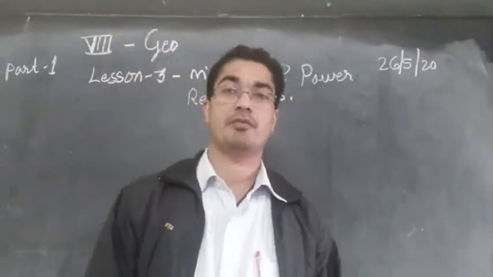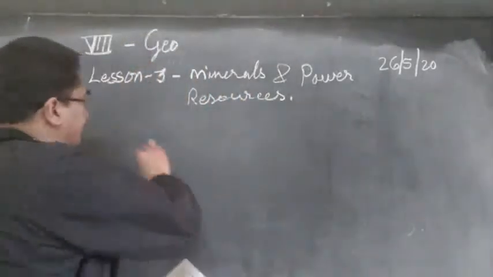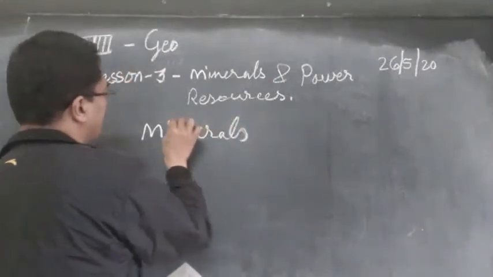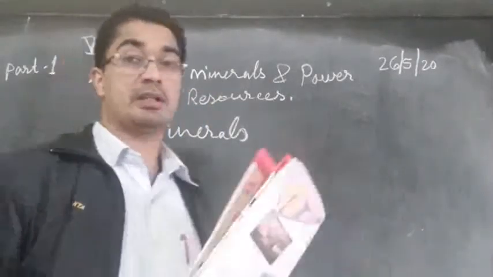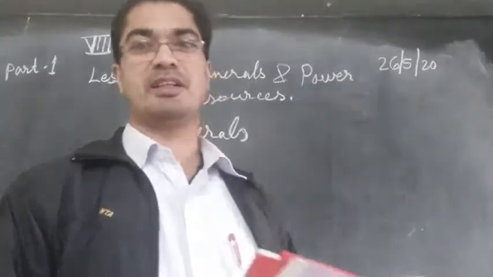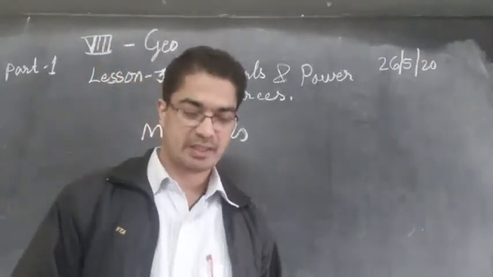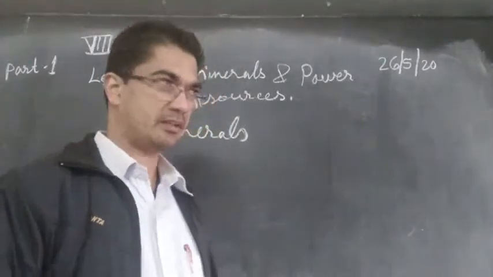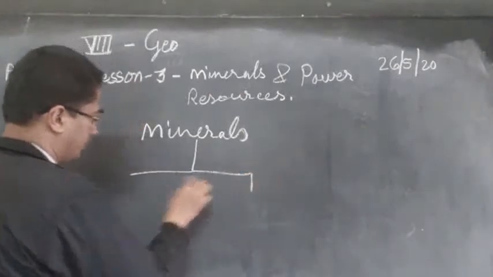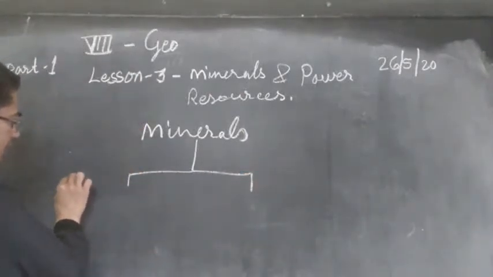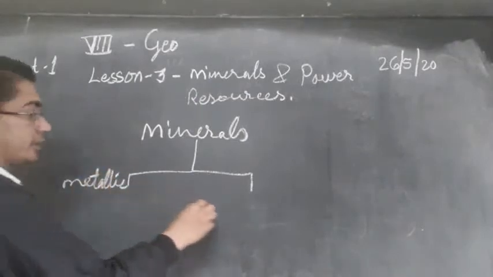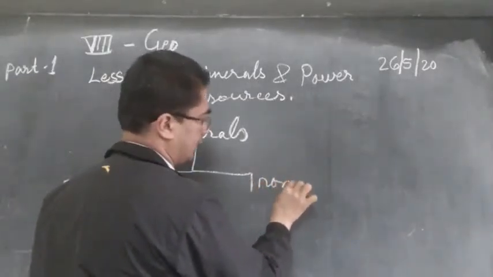So we have different types of minerals. We can say minerals can be divided mostly into two. Can you say which are they? One is metallic, another one is non-metallic.